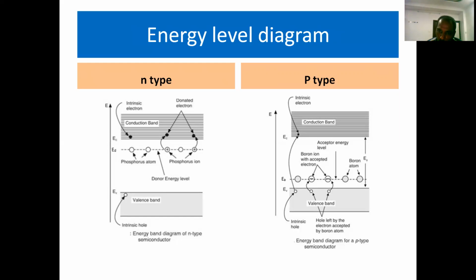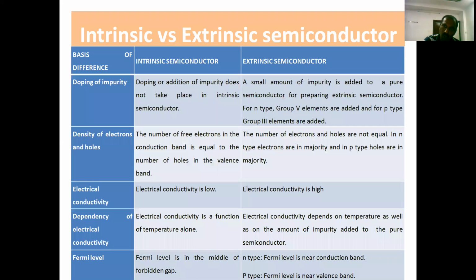That's why the number of holes in the valence band will be increased, and this number is very high when compared to the number of electrons present in the conduction band. That's why here holes are the majority charge carriers. The entire conductivity of a P-type semiconductor is due to such majority charge carriers called holes.